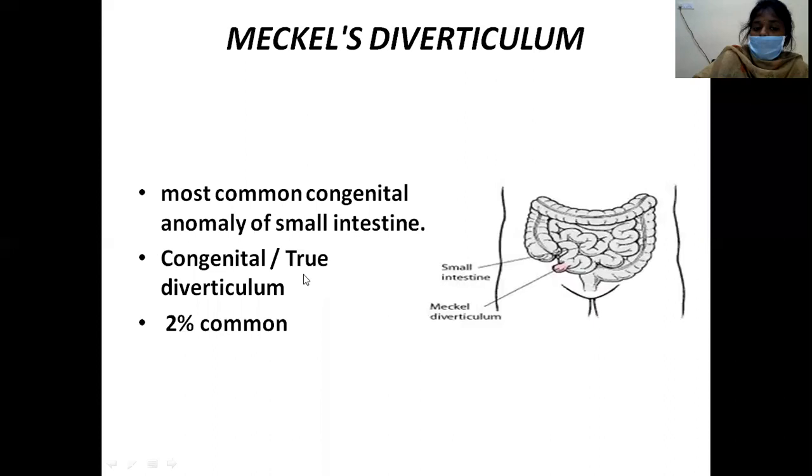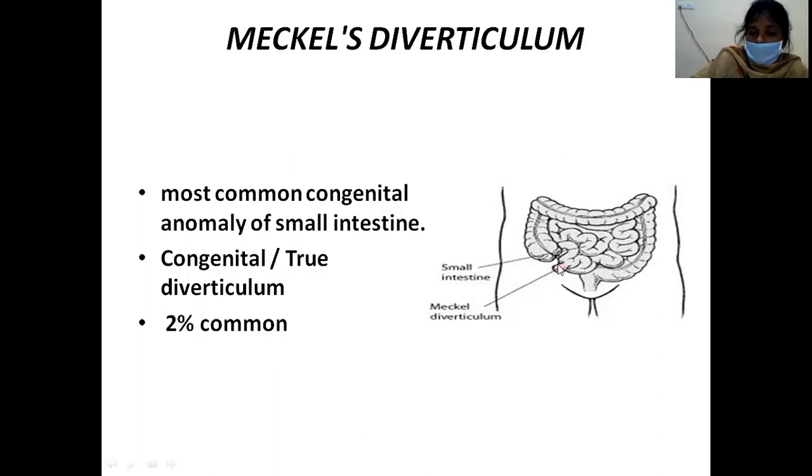A true diverticulum is the one which contains all the layers of the intestine, that is mucosa, submucosa, muscle, and serosa, and it has an independent blood supply. Whereas a false diverticulum contains only some of the layers, and it has the same blood supply from the intestine. Meckel's diverticulum has a prevalence rate of 2%.